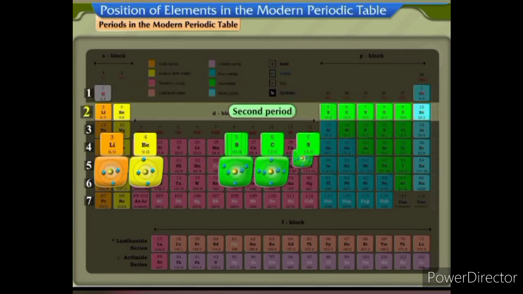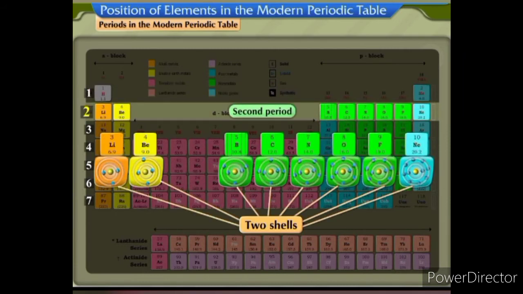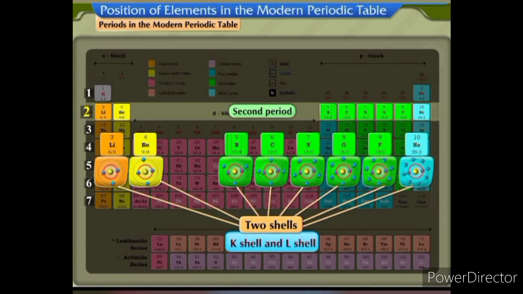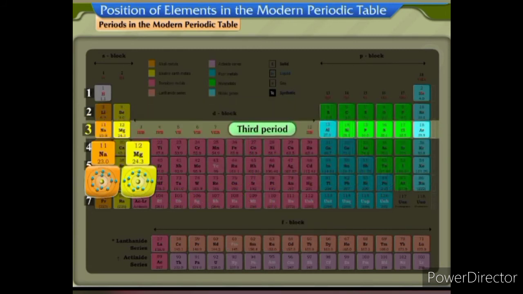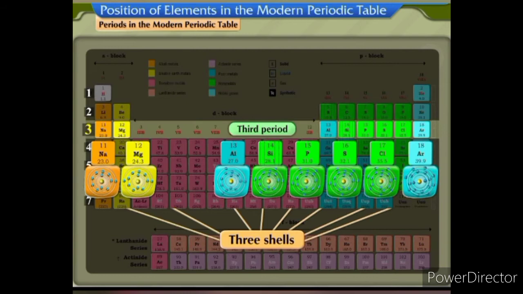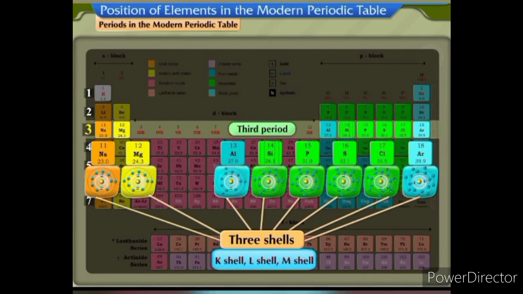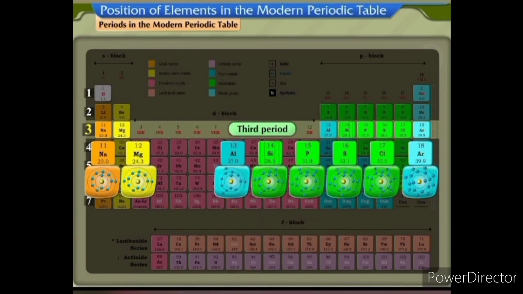The elements belonging to the second period will have 2 shells, that is the K shell and the L shell. The elements belonging to the third period will have 3 shells, K shell, L shell, and the M shell.